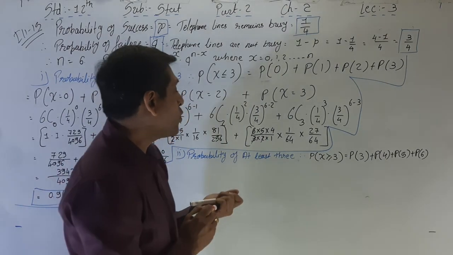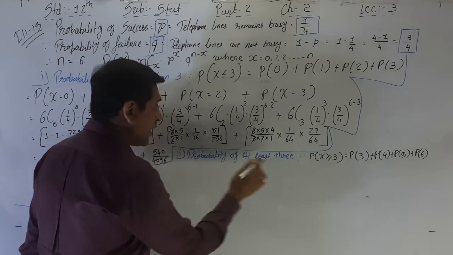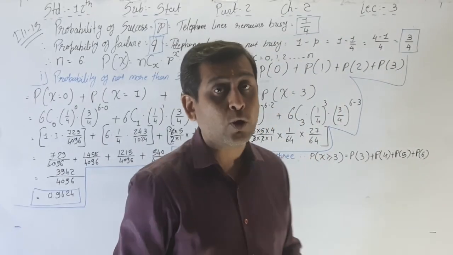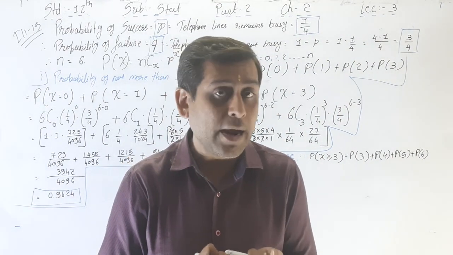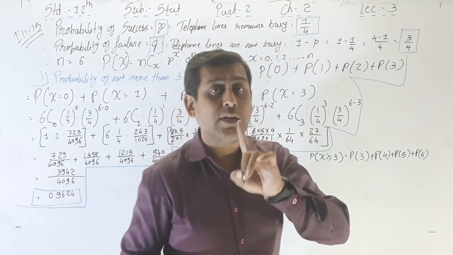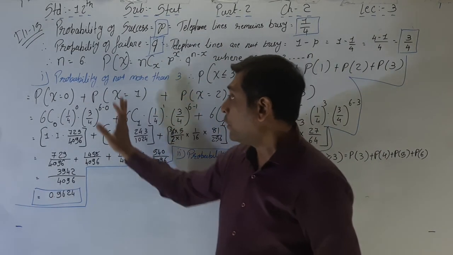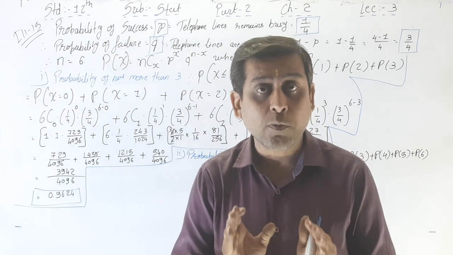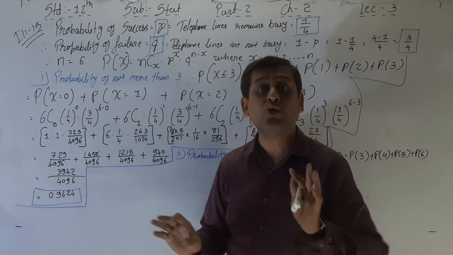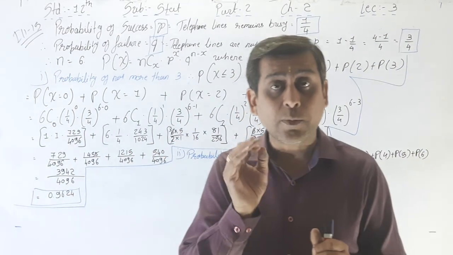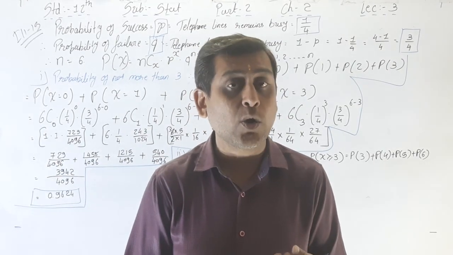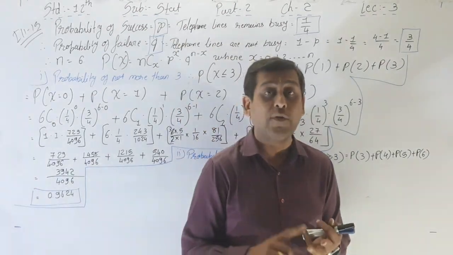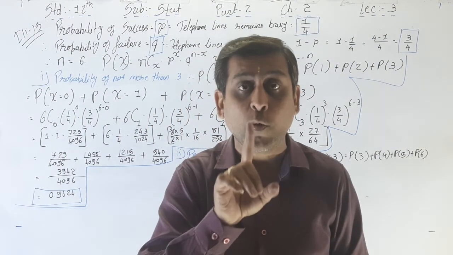But now you can say that the probability of getting P of X greater than or equal to 3 is 1 minus, if the total probability is always 1. See, keep in mind, the total probability is always 1. Here the probability of not more than 3 is 0.9624, but the total probability, from X value 0 to 6, P of X equal to 0, 1, 2, 3, 4, 5 and 6, is always 1.